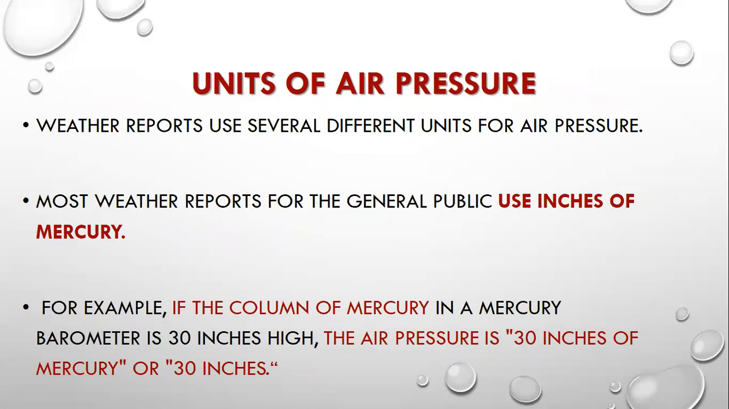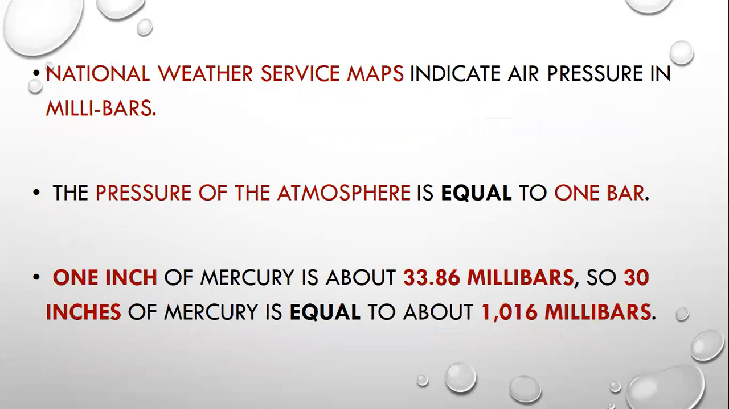Weather reports use several different units of air pressure. Most weather reports for the general public use inches of mercury. For example, the column of mercury in the mercury barometer is about 30 inches high. So the air pressure is about 30 inches in normal conditions, but from place to place it is going to change. National Weather Service maps indicate air pressure in millibars, and that's another unit of air pressure. So we start with inches of mercury, and the second will be millibars.